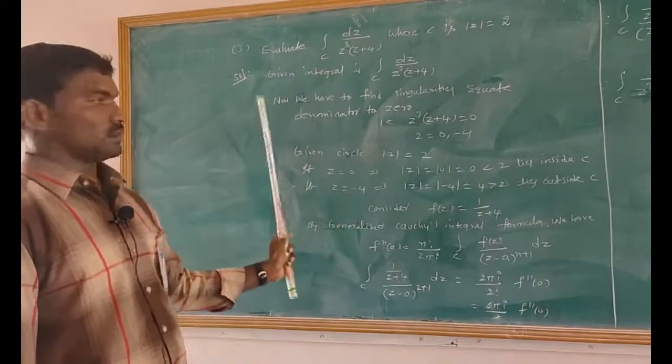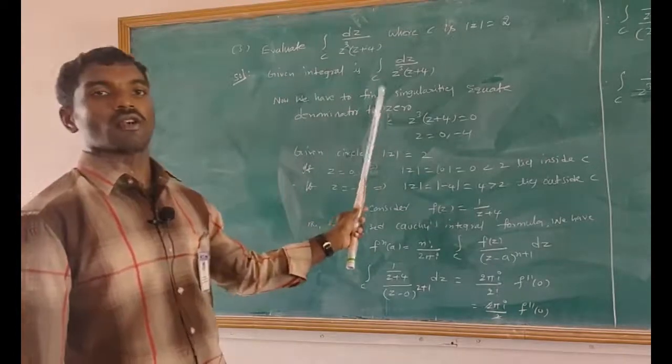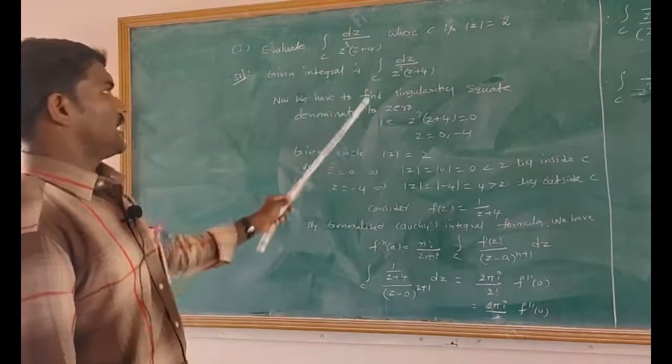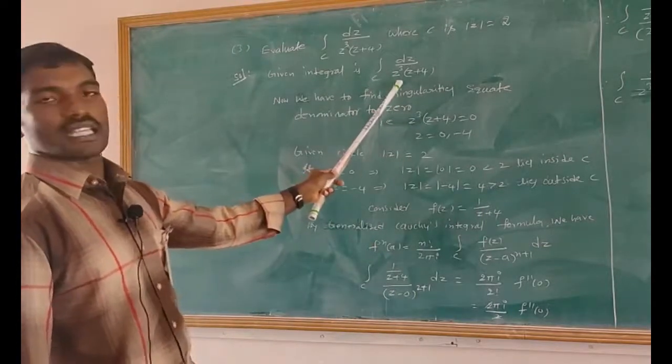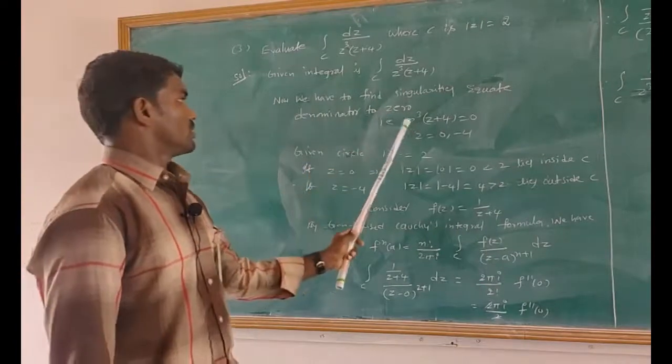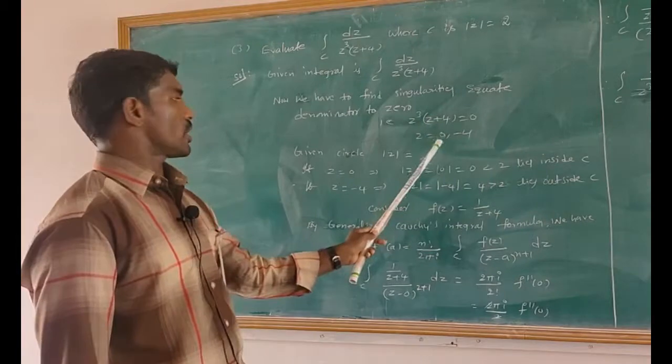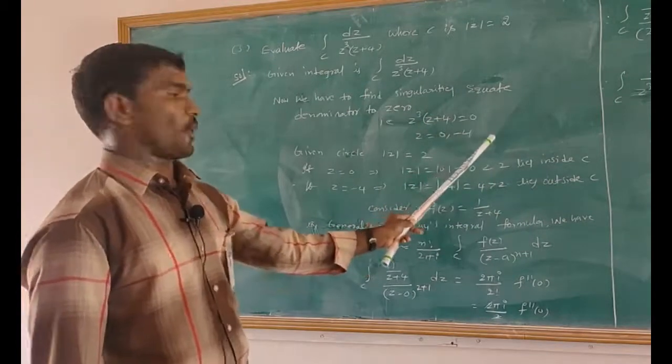singular points. That means by equating the denominator value to 0 and solving for z, we get singular points. Here the denominator value equals z cube into z plus 4. z cube into z plus 4 equals 0. That equals z equals 0, minus 4 are the singular points.